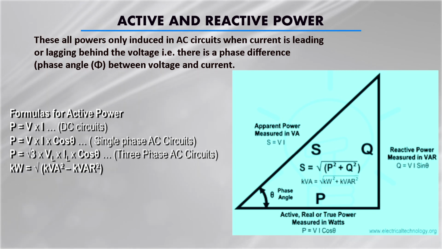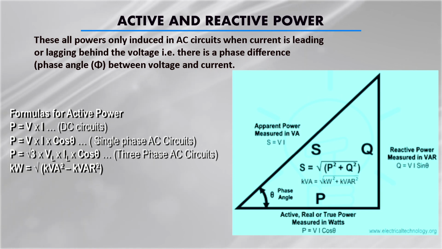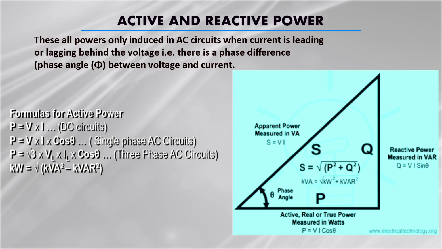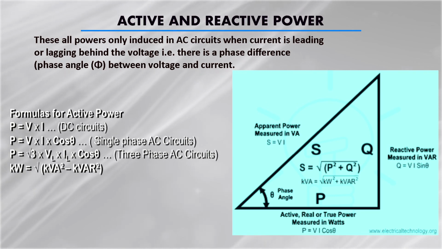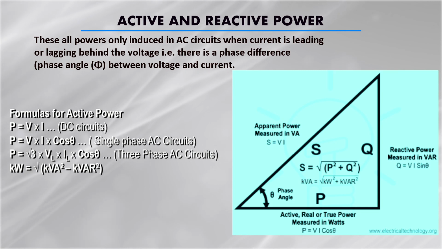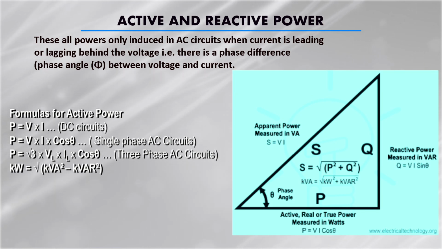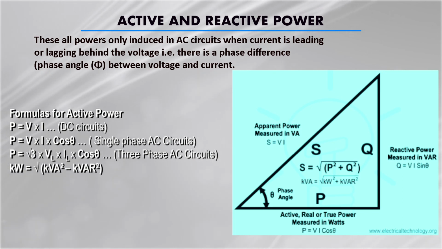Using the Pythagoras theorem in the power triangle, kilowatt is equal to under root of kVA square minus kVAR square. The active power is shown in kilowatt, the apparent power in volt ampere or kilovolt ampere, and the reactive power is expressed in kVAR. Basically, we will see here how this term kVAR comes.